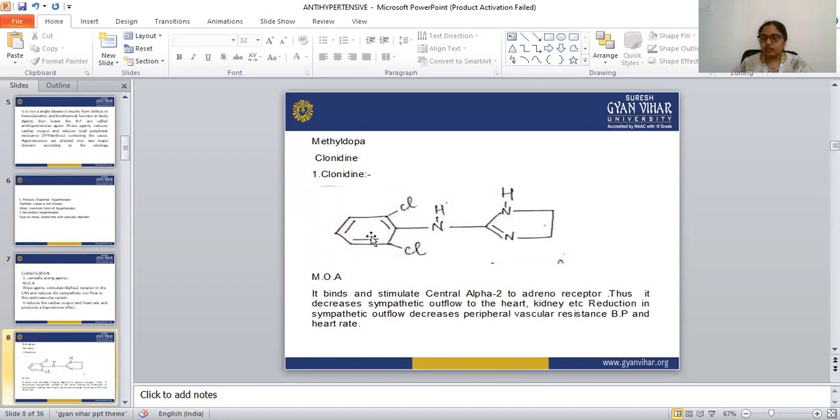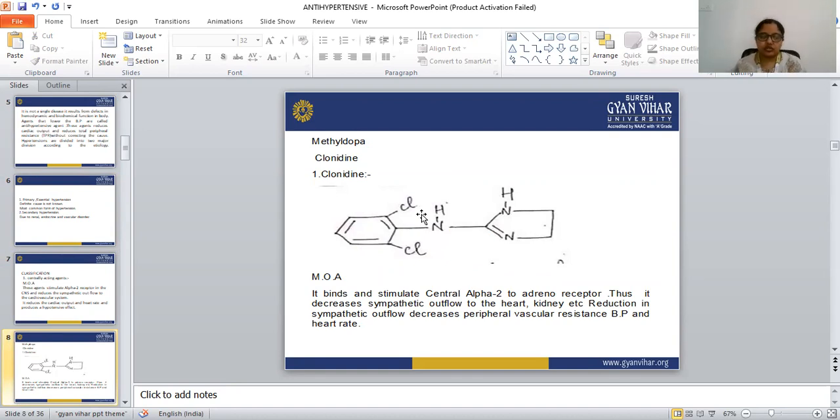This is the phenyl group, and the imidazole group. These two groups are linked with the amine group. In the benzene ring, two chlorine atoms are attached to the phenyl group. So this is the structure of clonidine: one benzene ring and one imidazole ring linked with the amine group.